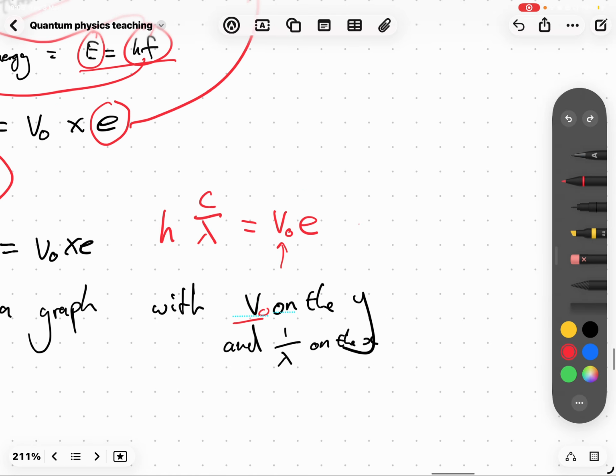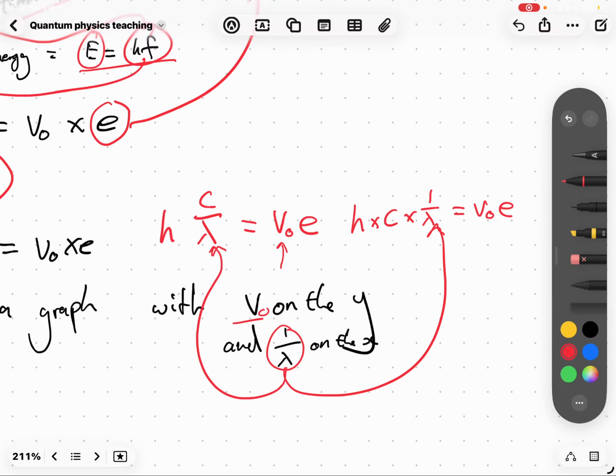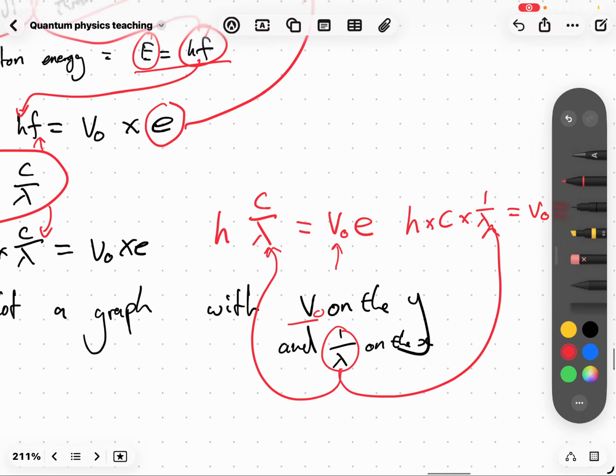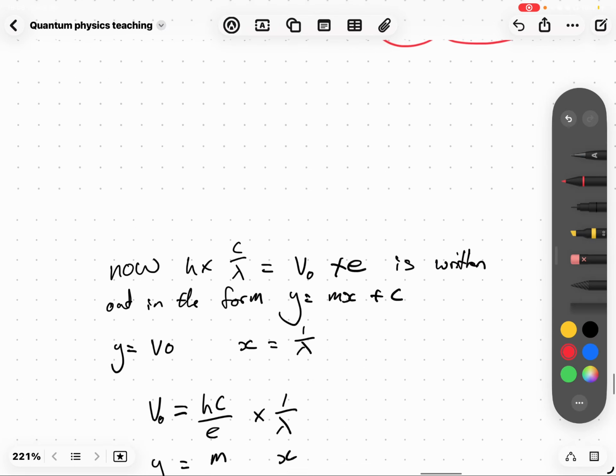So in the end, we can write that as h times c times 1 over lambda equals V0e. We normally write it in this form, but I'm showing you this 1 over lambda because the teacher went quite quick and I didn't quite realize what he was talking about. This 1 over lambda comes from here, not too difficult. Keep the y and the x-axis in mind.